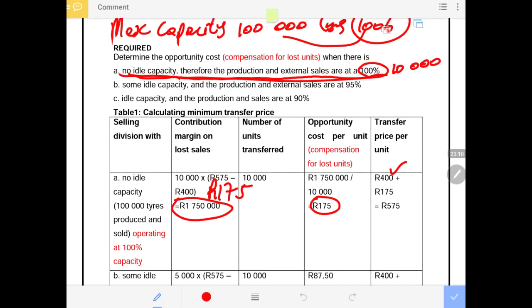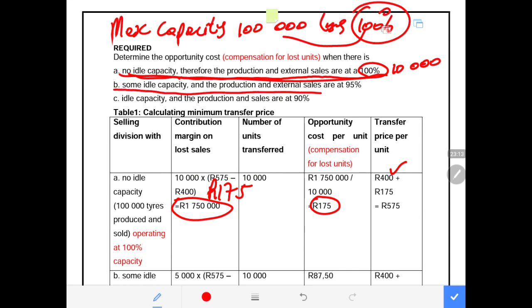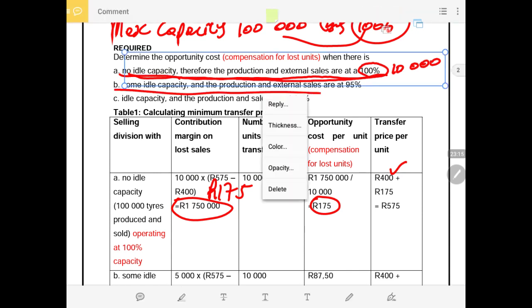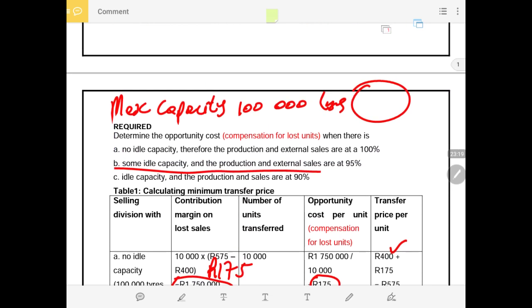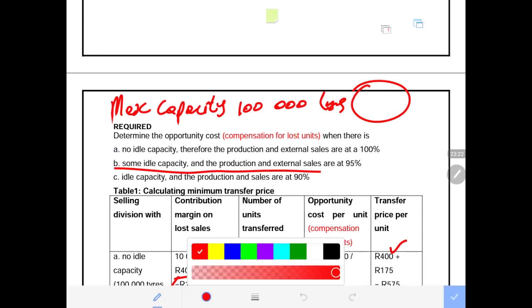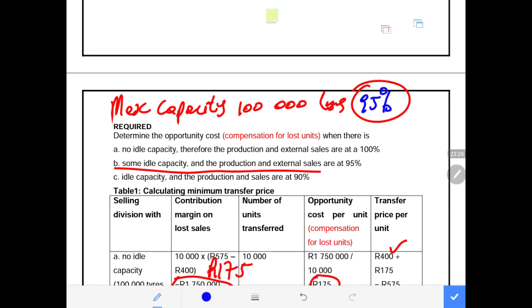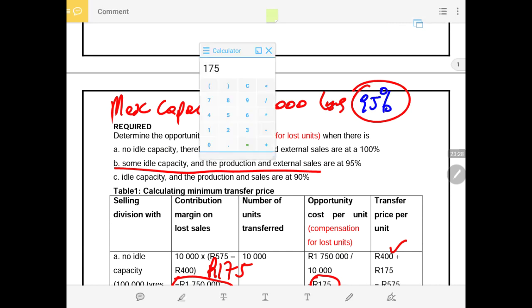Scenario number 2, some capacity. Now that means in the second scenario, this division is operating at 95%. If the tubeless tire division operates at 95%, out of 100,000 we multiply by 95%, which gives us 95,000.